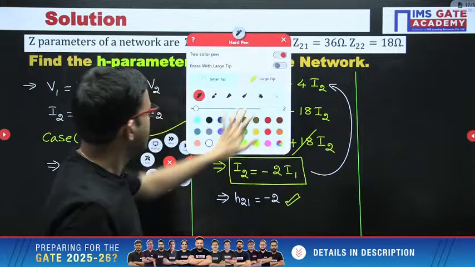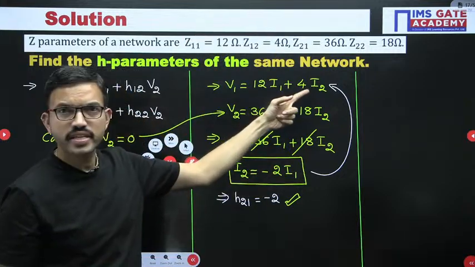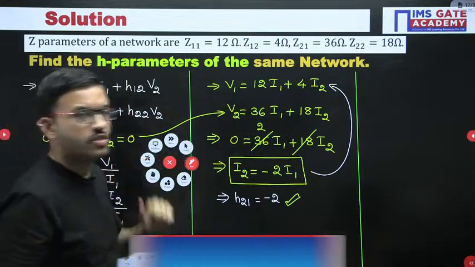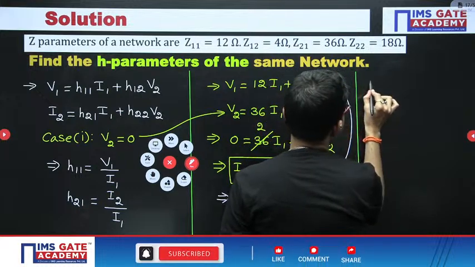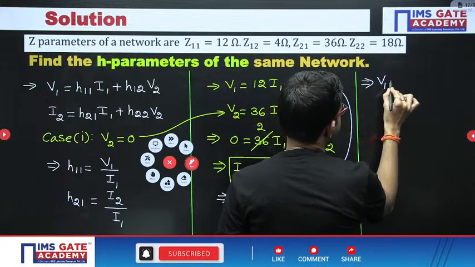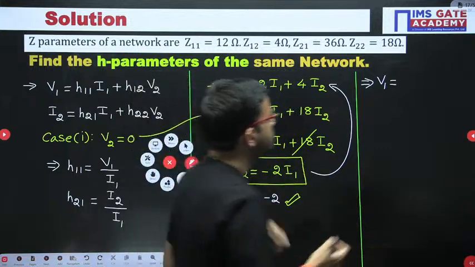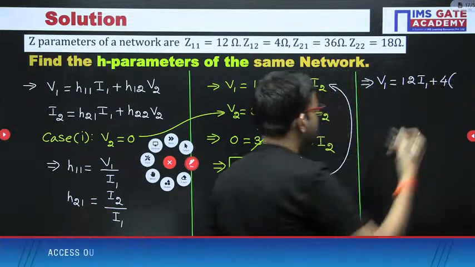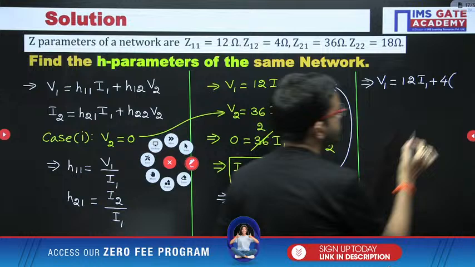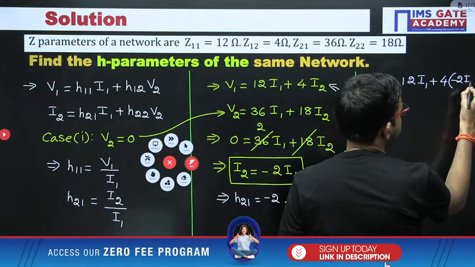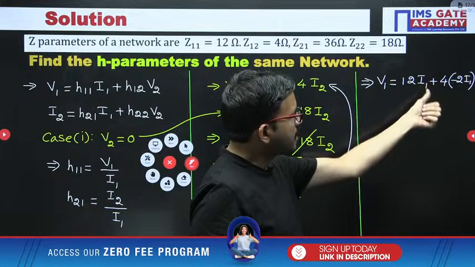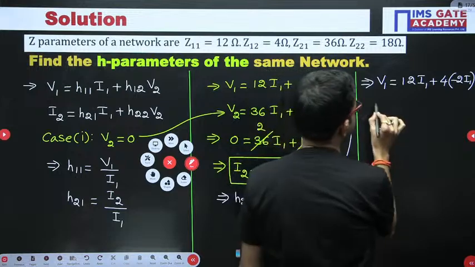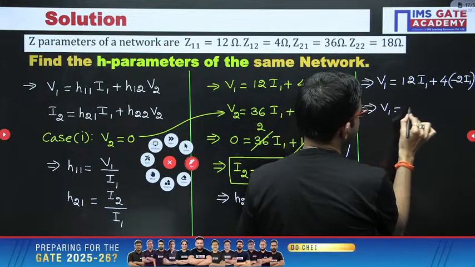So whatever I2 equation you got, substitute here, so that the right hand side you are getting in terms of I1, left hand side you are having V1, then you can take the ratio, that's all. So from here you are getting V1 equal to, just by observation, first term is 12I1, then plus 4 into I2. I2 just now we got minus 2I1. So plus 4 into minus 2 is nothing but minus 8. 12 minus 8 is nothing but 4. So from here you are getting V1 equal to 4I1.